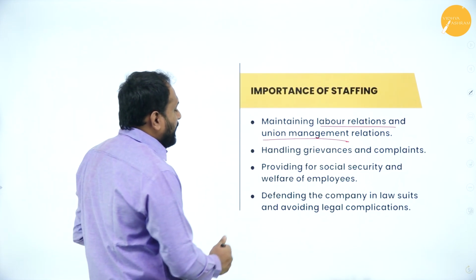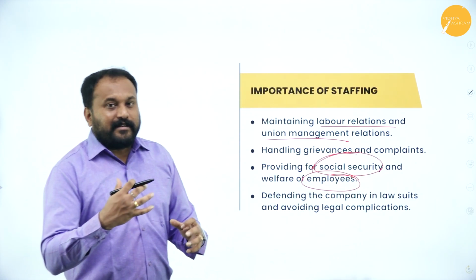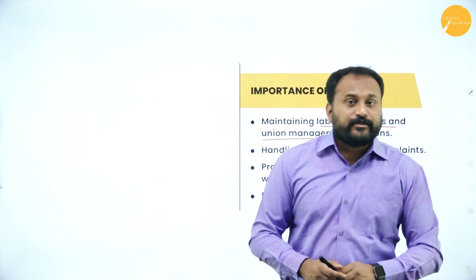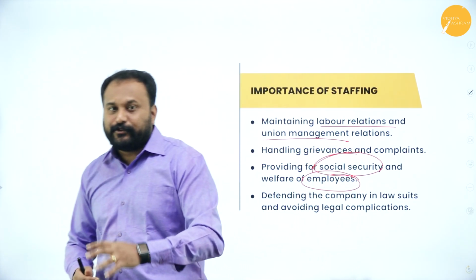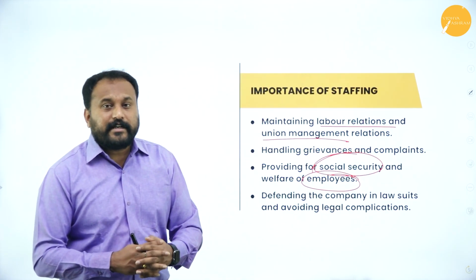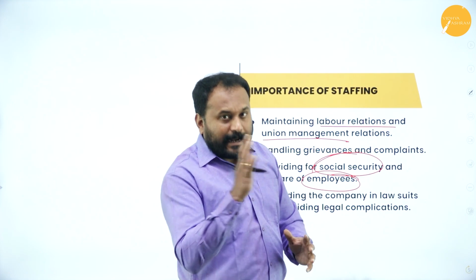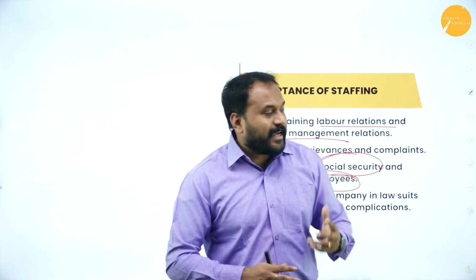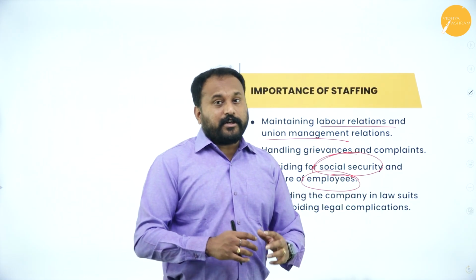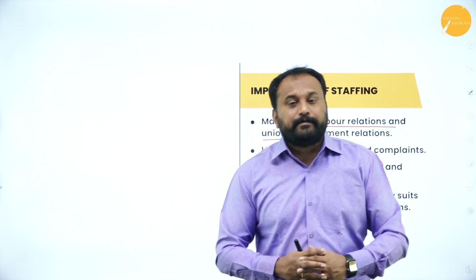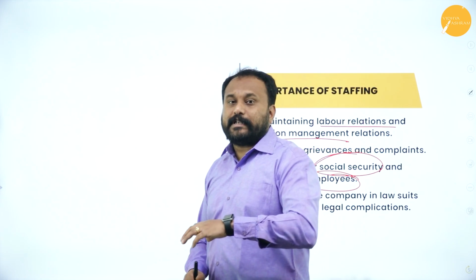Providing for social security and welfare of employees. See, social security nowadays, staffing is lagging behind. For example, Infosys: if you check 2020 to 2023, more than 80,000 employees have been fired. More than 80,000 people in the entire Infosys organization. So where is the social security? The next thing, Amazon: more than 150,000 people are sacked. They are thrown out. If you go with Tesla, any kind of organization, the news is all there.